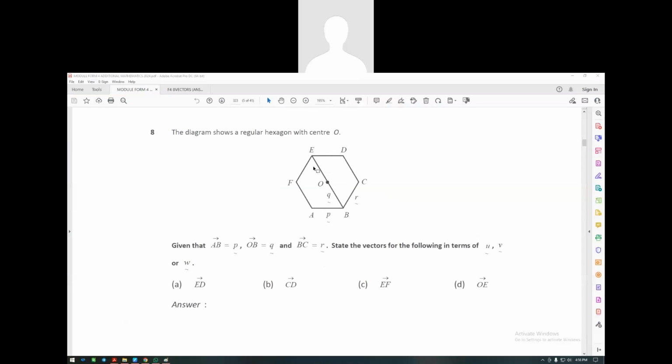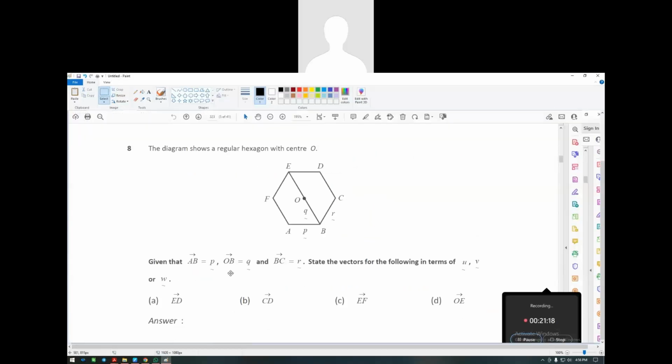So this question says this is a regular hexagon, and then mereka telah berikan all the data yang kita perlukan untuk answer this question. So I'm going to paste it here. So before they do anything, I'm going to draw a line from here to here. I'm going to draw a line from here to here. Okay. And then what I'm going to do is I'm going to start laying in the question.